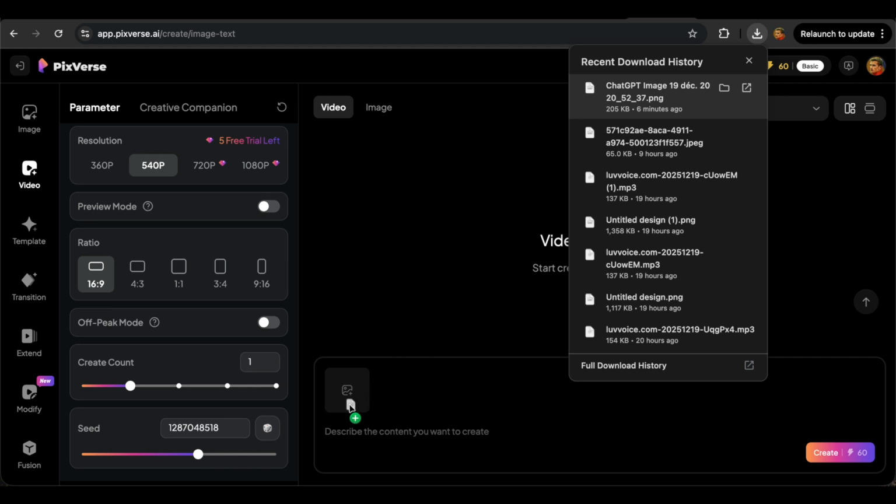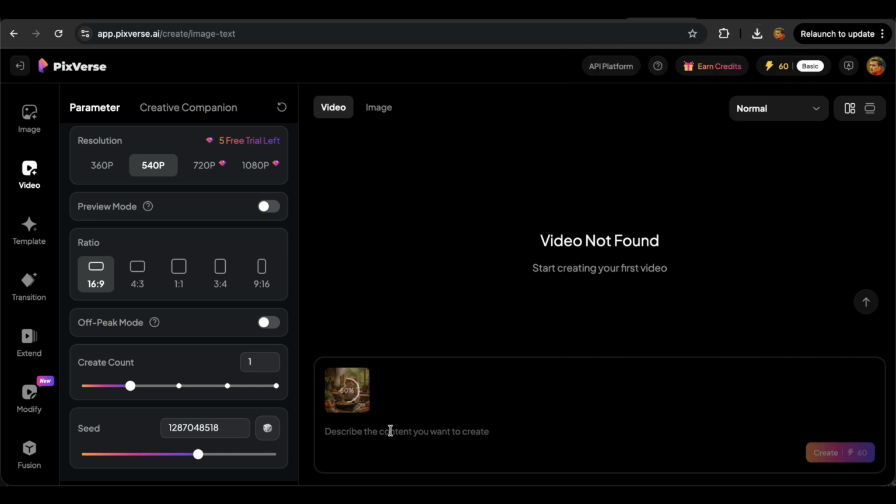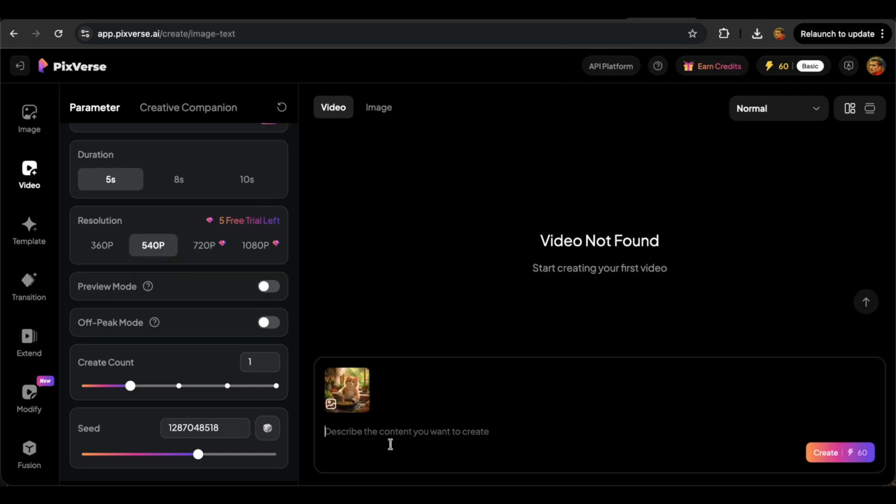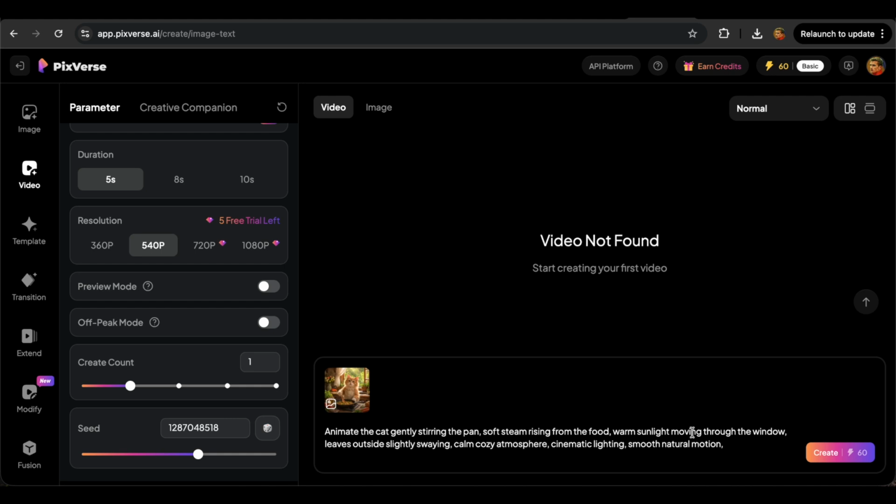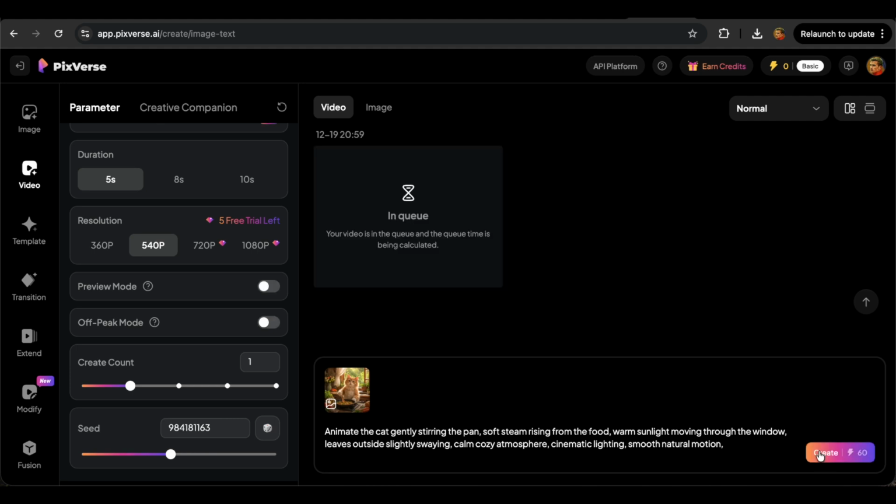In the description box, add any details you'd like, such as the scene, mood, or actions, to guide the AI. Finally, click Generate, and let the magic happen. Within moments, your custom AI cat video will be ready.